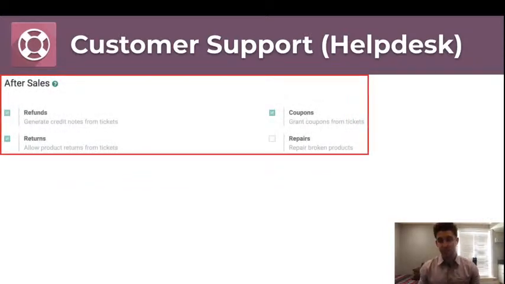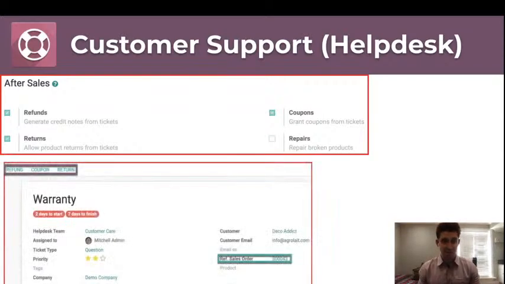We can set up tickets that can be generated by a landing email. So we have help@anonymouspapercompany.com, where they can send an email and create a ticket in our helpdesk. There are also contact forms on the website you can set up that will all feed into this ticketing system. From the tickets, we can turn on the ability to refund or to create returns or coupons directly from a ticket. As these tickets come in, they're going to be housed pertaining to a particular customer, so that we can then report on a customer level on how many tickets we have coming in.